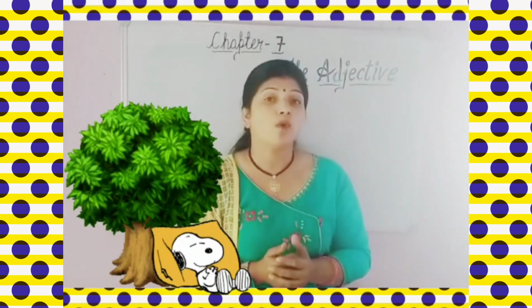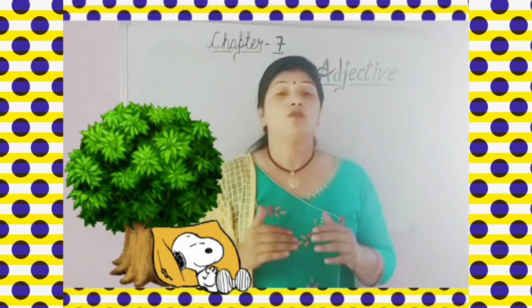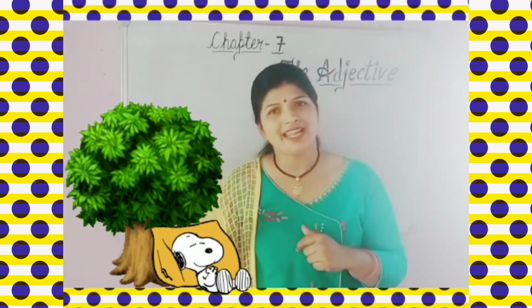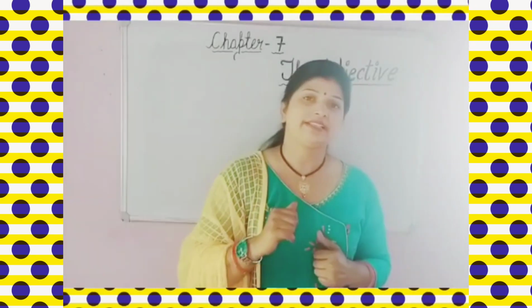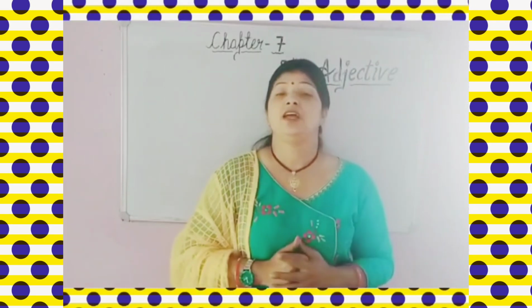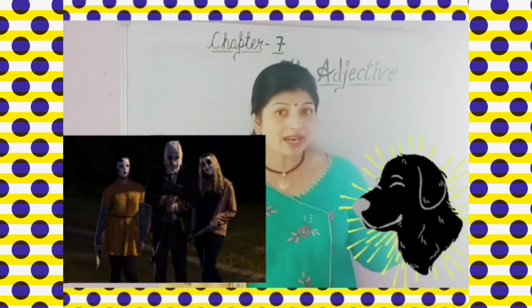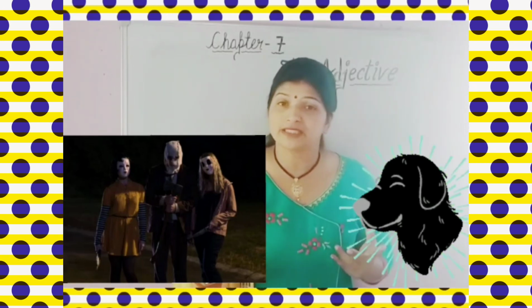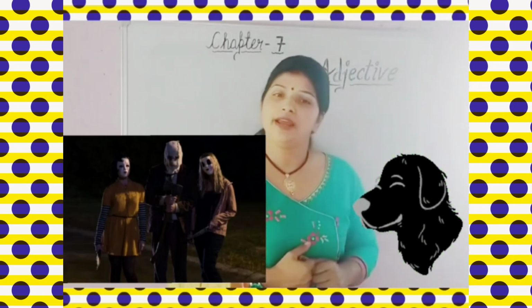What are we doing in this one? We are telling more about the boy. Boy is there, but what type of boy he is? He is a lazy boy. So we are saying that a lazy boy was sleeping under a tree. So the boy is lazy. Suppose I say that the black dog barks at the strangers. So what type of dog is it? It is black in color. So here black will be your adjective.